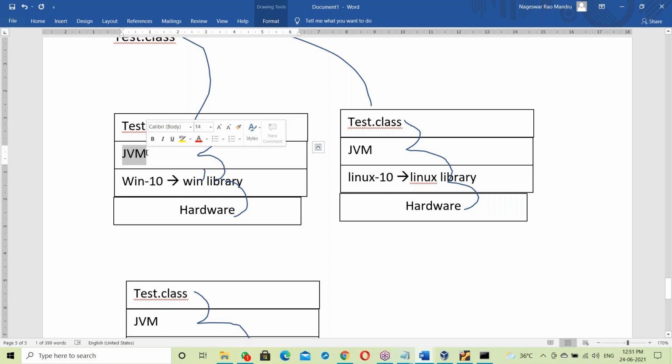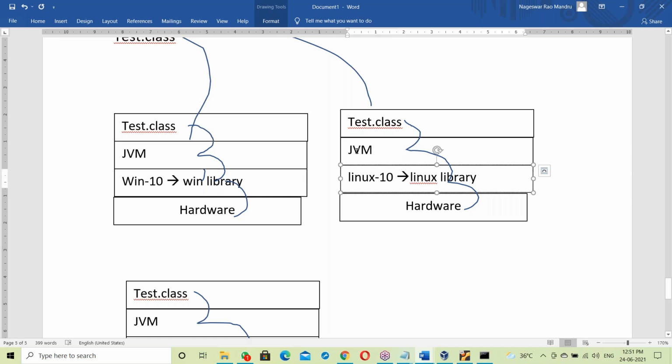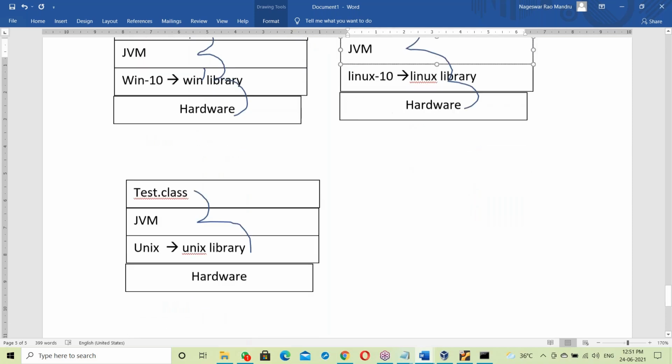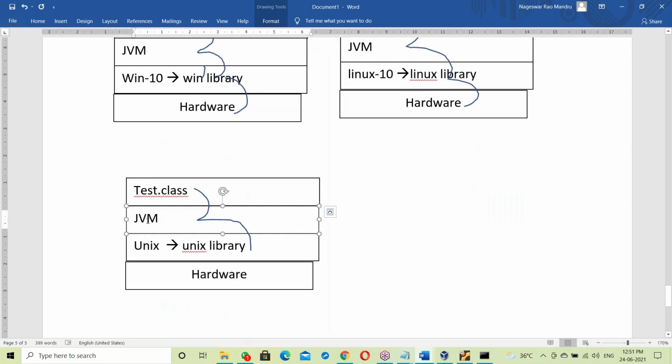So why is the JVM OS dependent? The reason is that the JVM is developed in C++. It's a C++ exe file. For the Windows platform, one JVM was developed. For the Linux platform, another JVM was developed. Next, for Unix, another JVM. Sun Microsystems, the creators of Java, developed different JVMs for different operating systems.